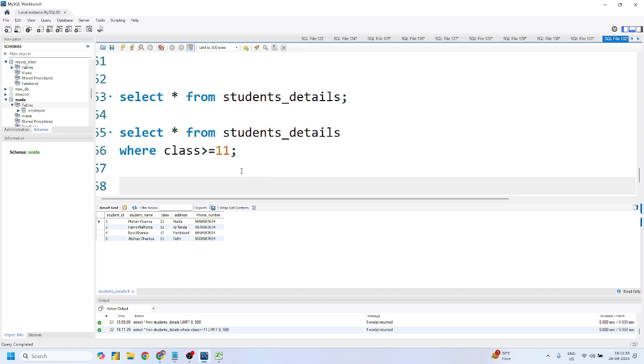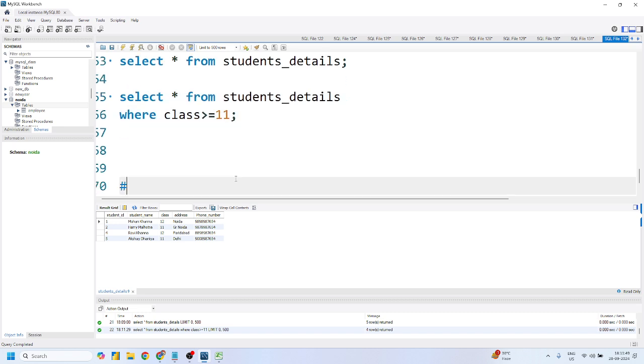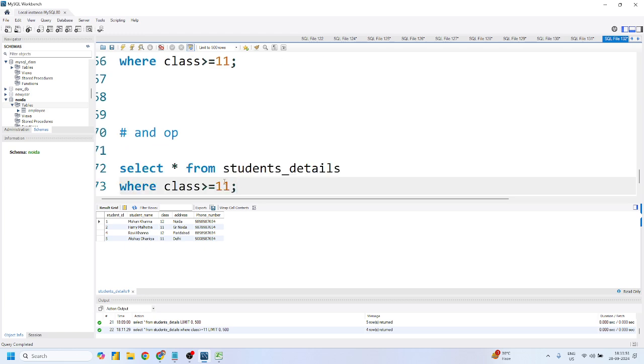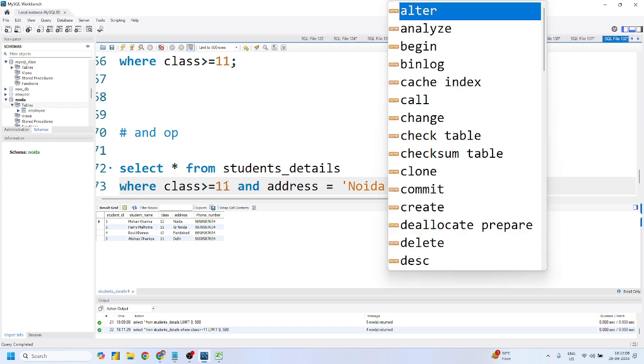Now, suppose I want to particularly fetch data where my students belong to Noida only, and class 11 or greater than 11. In that case, we have to use the AND operator. I can simply write: and class greater than or equal to 11 and address equal to Noida. Very perfect, right?